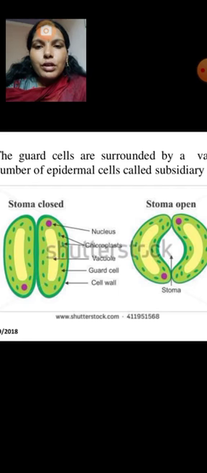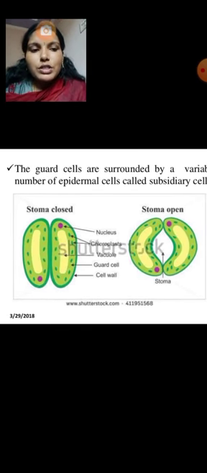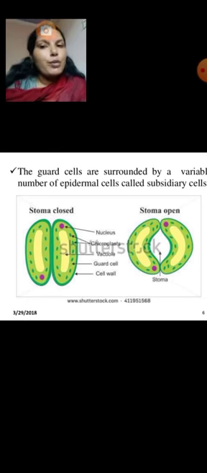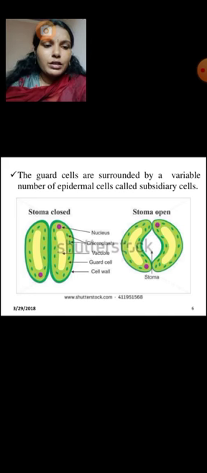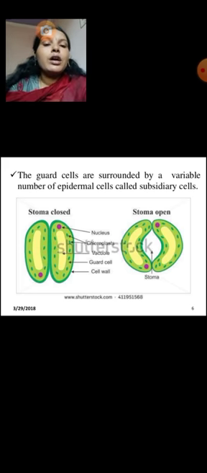Then water from the subsidiary cells reaches the guard cells through diffusion. As a result, the guard cells expand and the stomata open. The water moves from the subsidiary cells to the guard cells by the diffusion process, and because the guard cells are expanding, the stomata are opening.